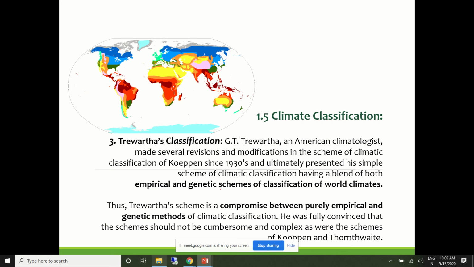This is an extended version of Köppen's classification, and he wanted to simplify what Köppen had derived. It ultimately presented a simple scheme of climatic classification, having a blend of both empirical and genetic schemes.